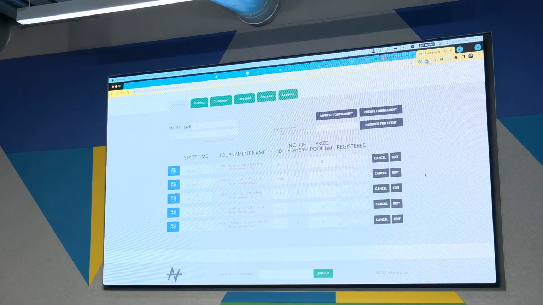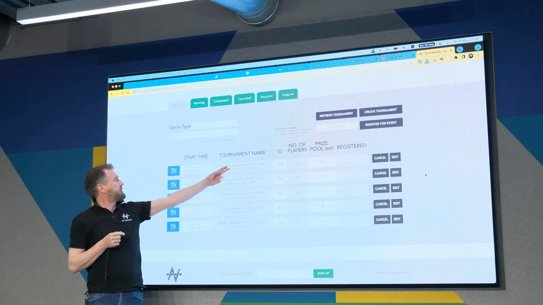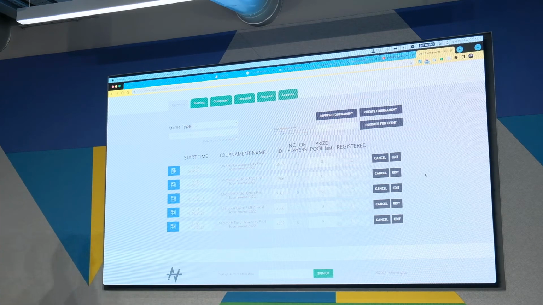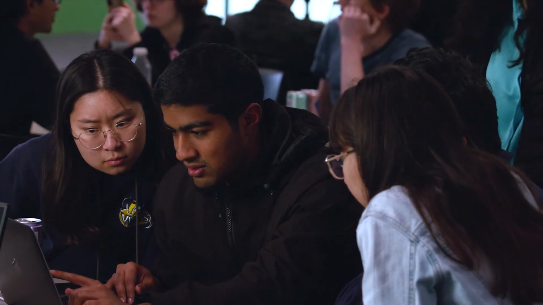As we can see here, these are the tournaments that are scheduled. I get to see all of the tournaments scheduled at the moment. This is our tournament for today, the Developer Day Final. We've got 18 people that have submitted code to it at the moment. The competition was a knockout competition where there were different brackets. So if you lost, you were completely out, and the winning AI proceeded each time.